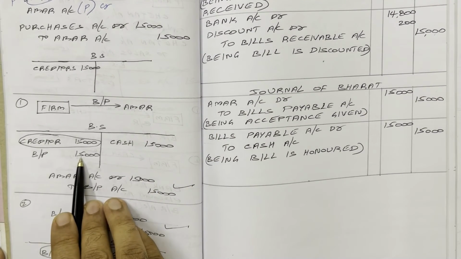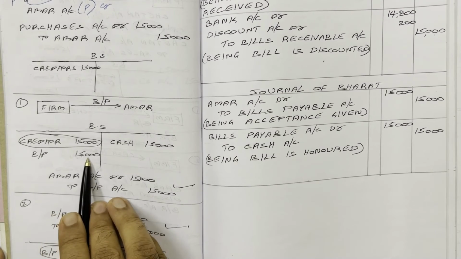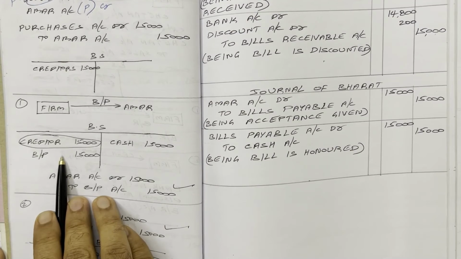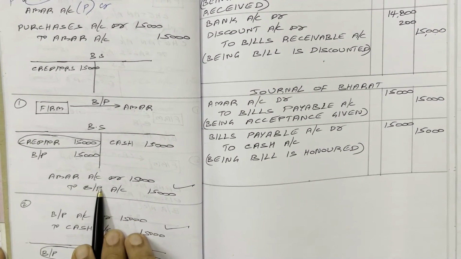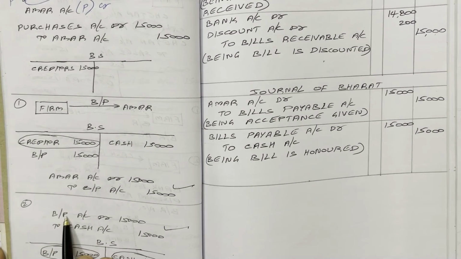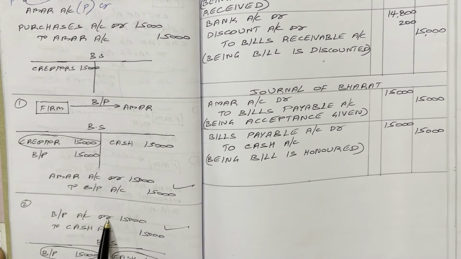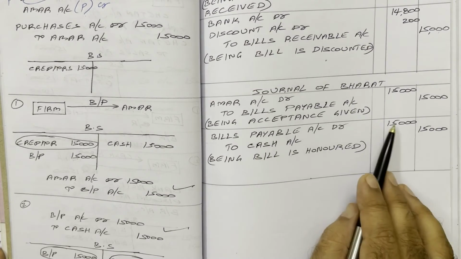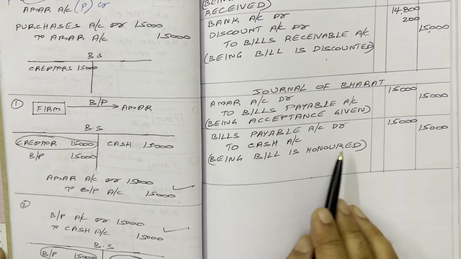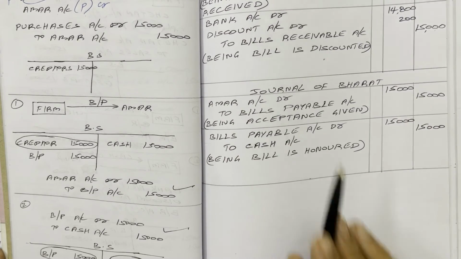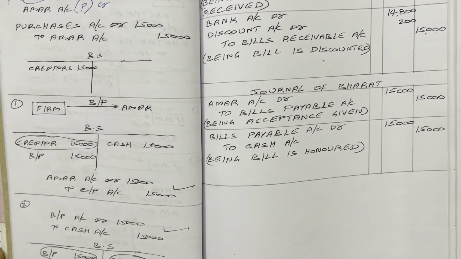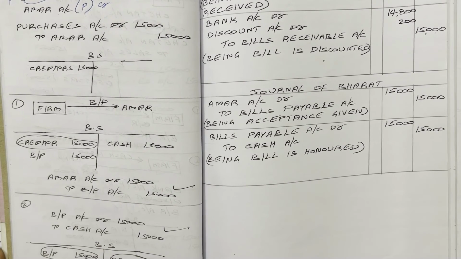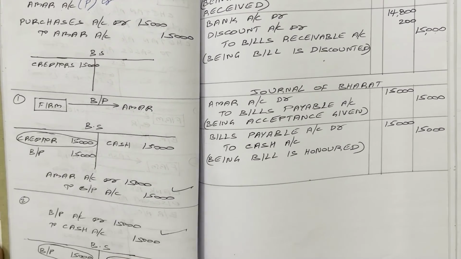This bills payable liability is also cancelled now, because we paid 15,000 rupees to the banker, no? Now this liability is not there. How did we create this liability? By crediting. If you want to cancel, you have to debit. Therefore, bills payable account you have to debit. So the final entry is bills payable account debtor to cash account, 15,000, 15,000, being bill is honored. What is the end result of this entry? Cash is not there with us because we paid 15,000 rupees, and the bills payable liability is also now cancelled because we have cleared that liability.